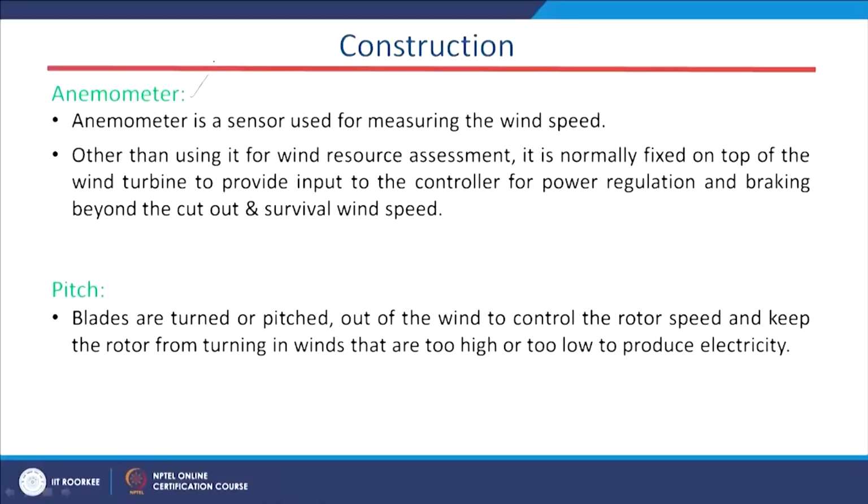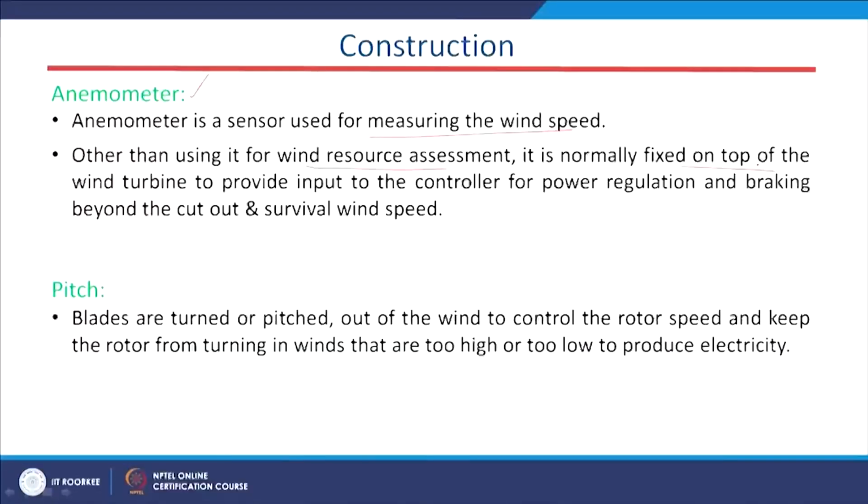Now, this anemometer is also there. It is a sensor which measures the wind speed. It is used for our controlling purpose, as feedback to the controller, and for wind resource assessment it is normally fixed on the top of the wind turbine. This anemometer is mounted on the top of the wind energy system tower, and provides input to the controller for power regulation and braking beyond the cut out and survival wind speed.